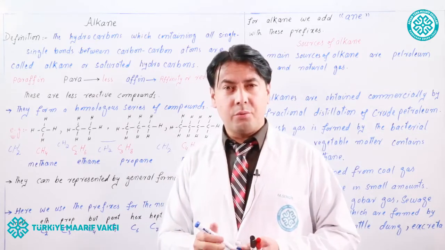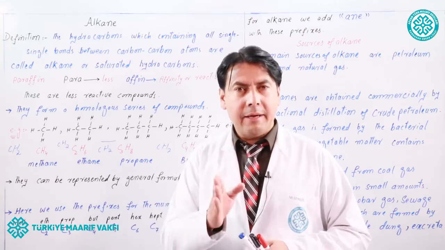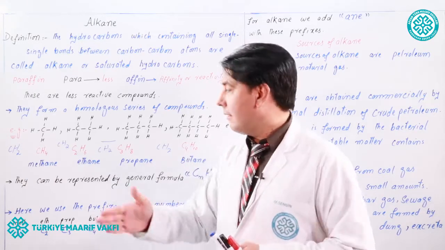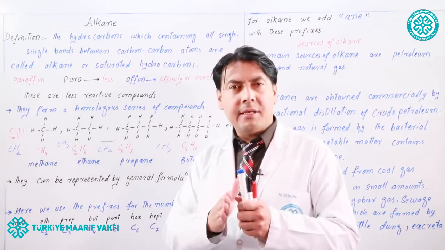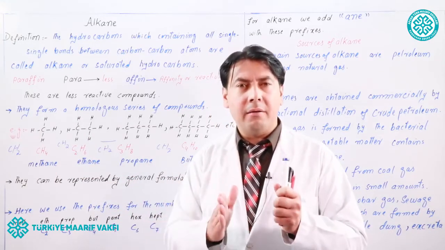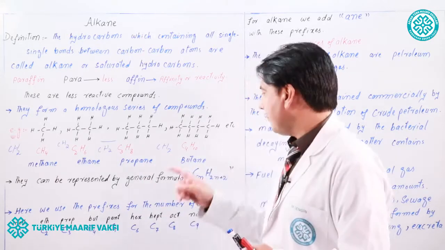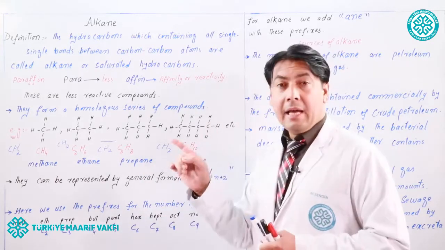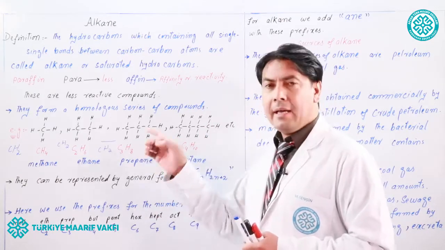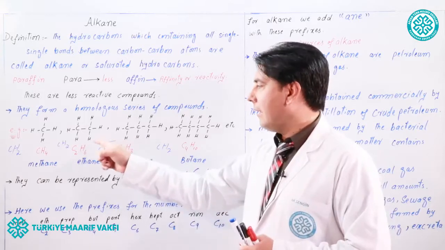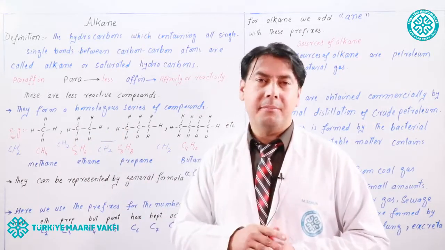How do they have CH2 group? The lower member will have CH2 group less than the nearest higher member. And each nearest higher member will have CH2 group more than the nearest lower member. For example, butane has CH2 group more than the propane, and propane has CH2 group more than ethane, and ethane has CH2 group more than methane.